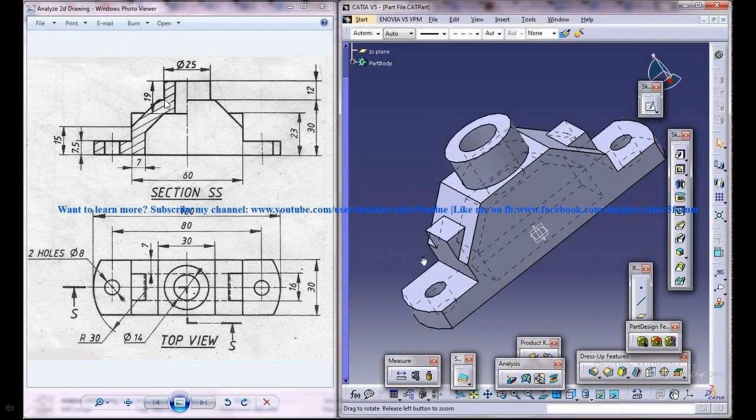So we draw this profile and then extrude it for 30. For this chamfer and this fillet, we can modify them in the part design. After that, 80% of the drawing will be completed. Only this reverse T shape, and these cylinders and holes will be left. So we can finish that step by step.